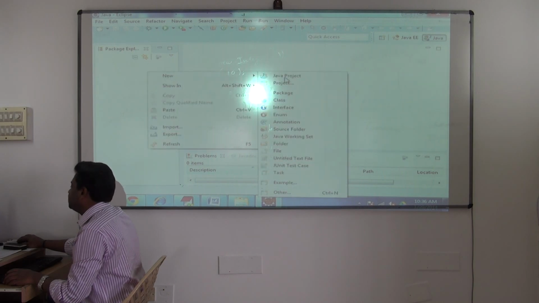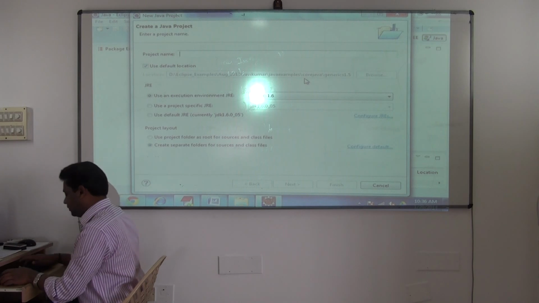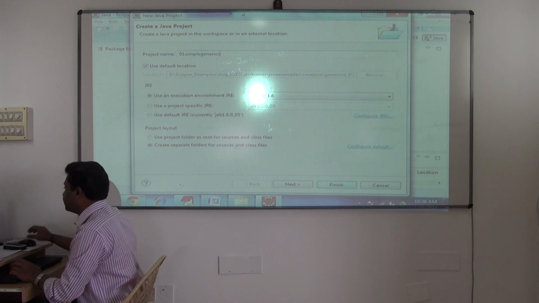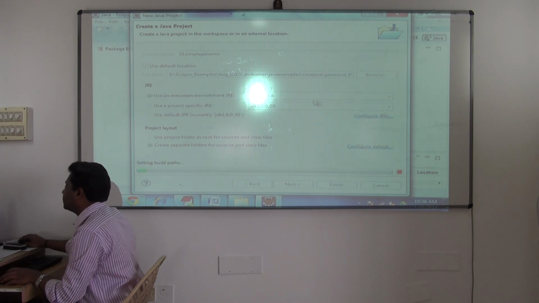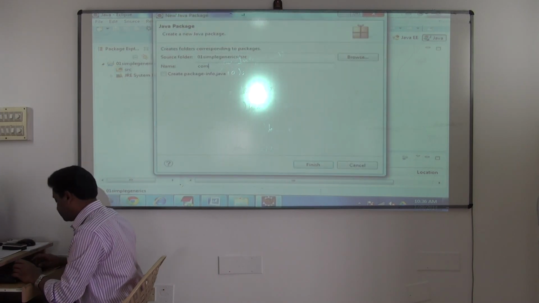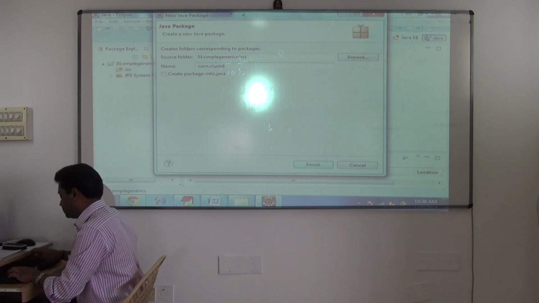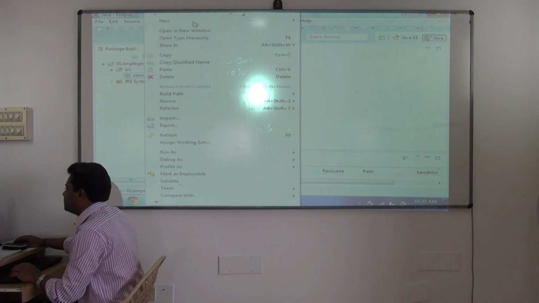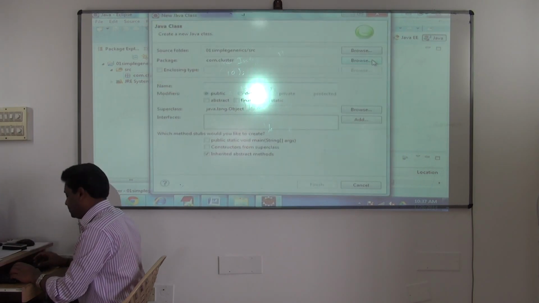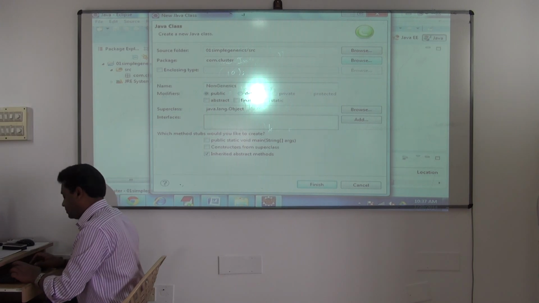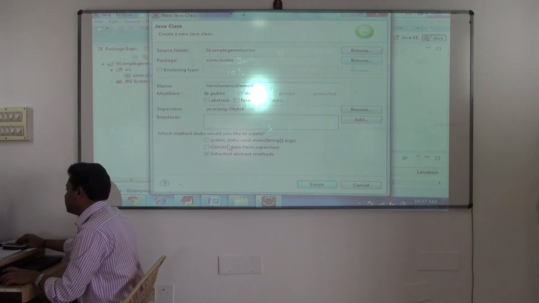I'll create a new Java project here, and the first project I'll name it as 01 simple generics. And here I'll have a package now called com.cluster. So I'll go with the first non-generics example now. New class, non-generics demo 1. That's the first program.